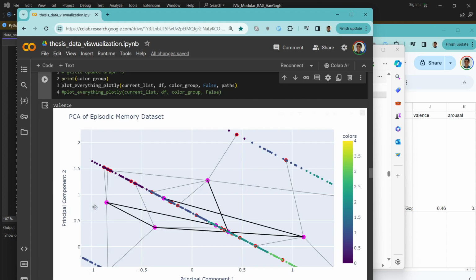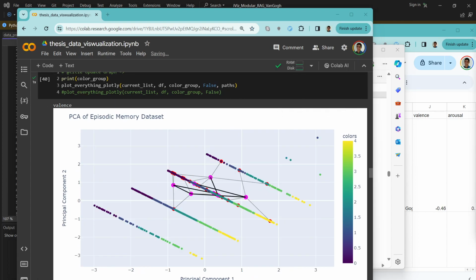So wait, I think it disconnected. So let me quickly pause and check something.